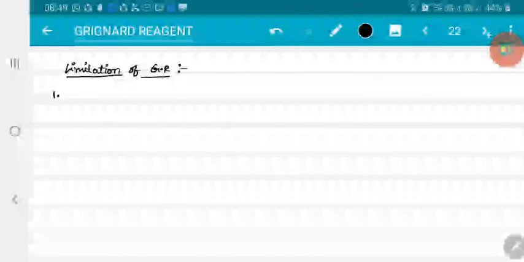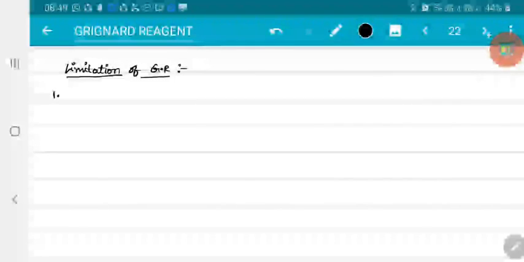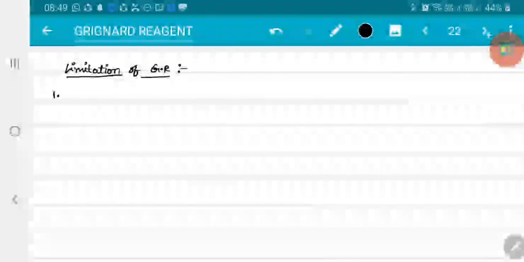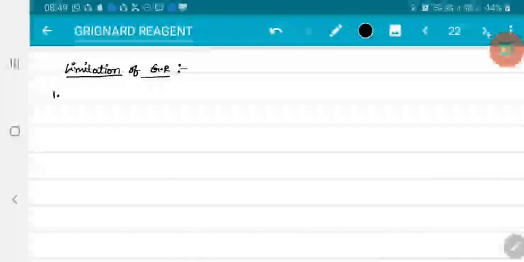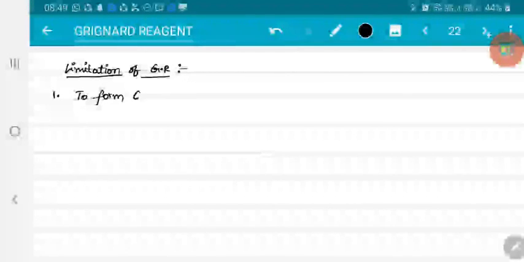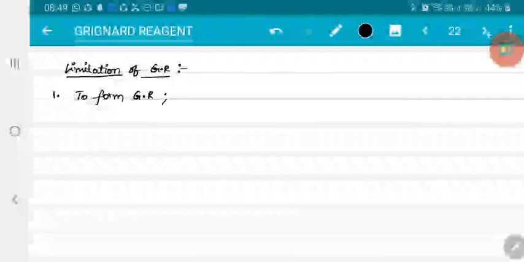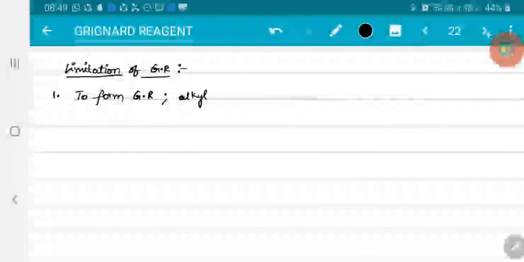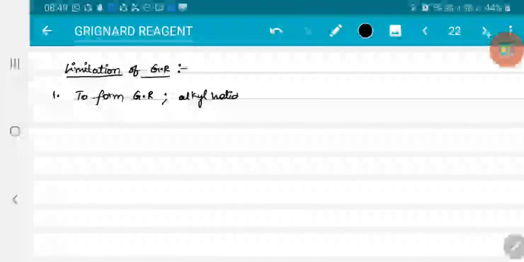In order to prepare a Grignard reagent from alkyl halides, that alkyl halide should not possess acidic hydrogen. To form Grignard reagent, the alkyl halide should not have acidic hydrogen.